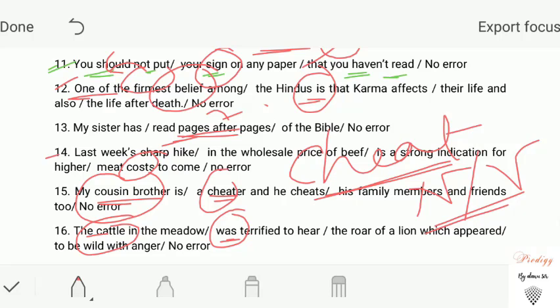That's why particularly these nouns, cattle, peasantry, gentry, poultry, police, people, will always be followed by the plural form of verb. So our answer will be the cattle in the meadow were terrified to hear the roar of a lion which appeared to be wild with anger. Right? Write down the rule. Cattle, poultry, peasantry, gentry, infantry, police, people. These nouns are always plural in nature. That's why they will be followed by the plural form of verb as well.